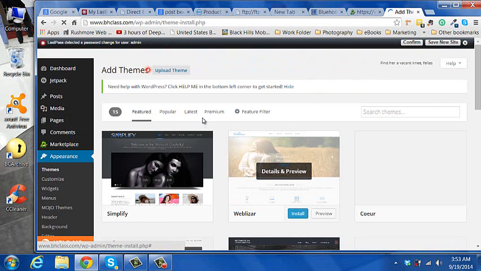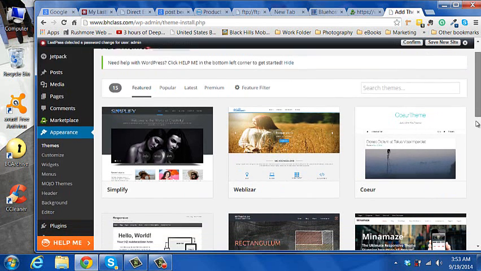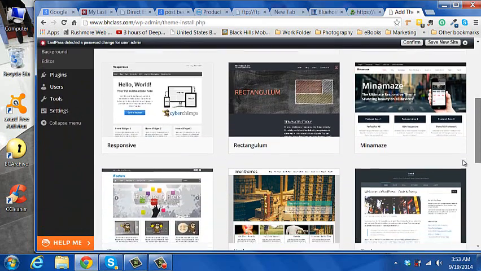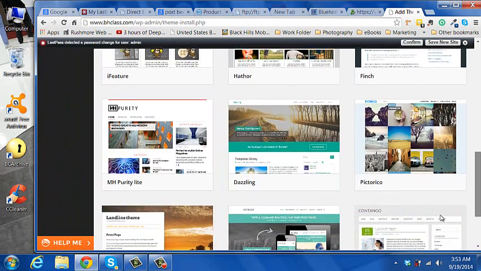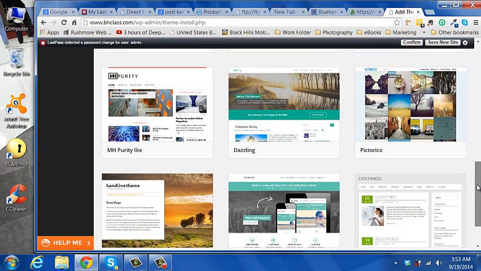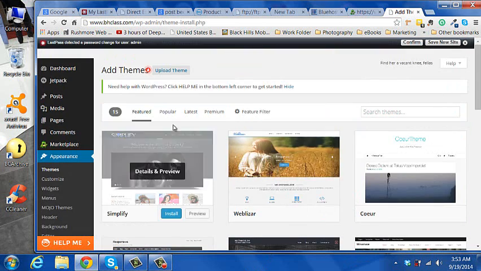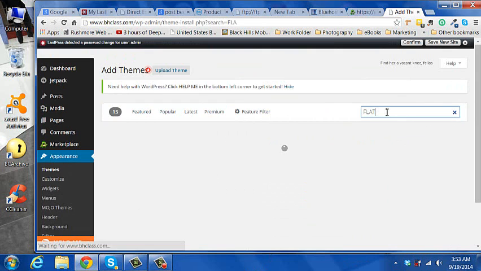Now I list my featured, popular, latest, preview. You can kind of scroll through and see what they look like. They don't look exactly like that until you tweak them a little bit. See what you like. Let's search on something like premium that costs. These are all free. Search themes. Let's go for flat design.